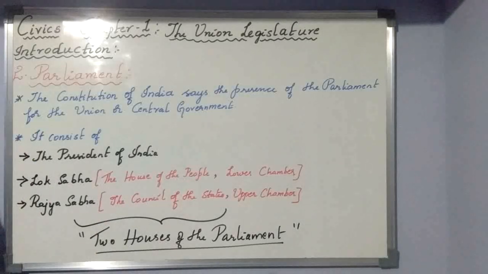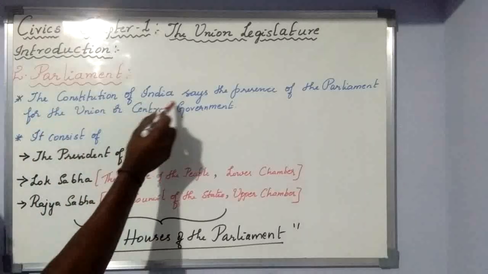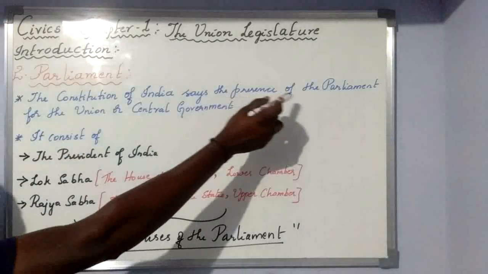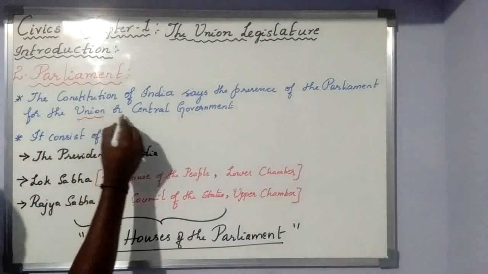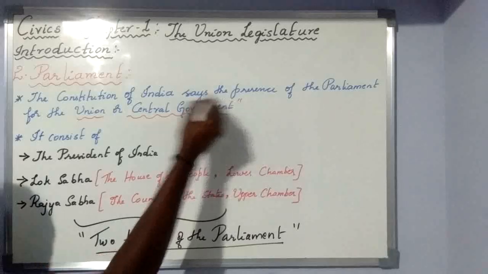When Ambedkar framed the Constitution, the Constitution itself says the presence of Parliament should be there in India, especially for the Union or central government.